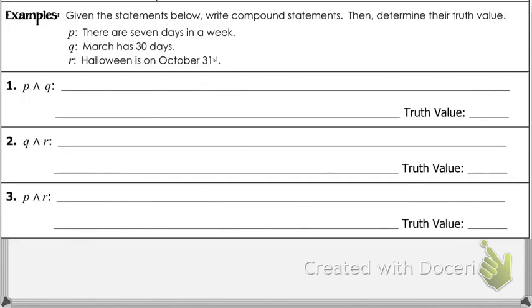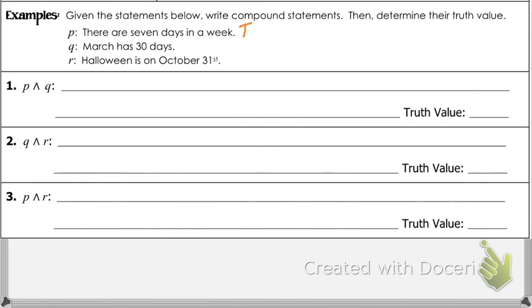So here below, we have some examples. We have these three statements, P, Q, and R. Notice they're different statements. We just start with P and we keep working our way through the alphabet. There are 7 days in a week. Is that true or false? Yes. That's true. So let's put a T next to that so we know it's true.